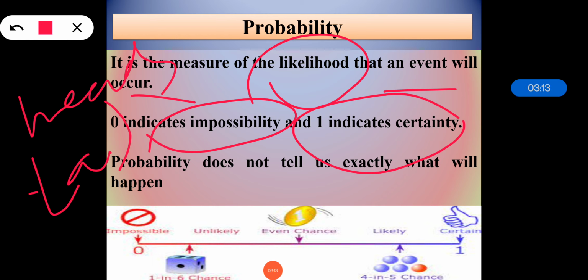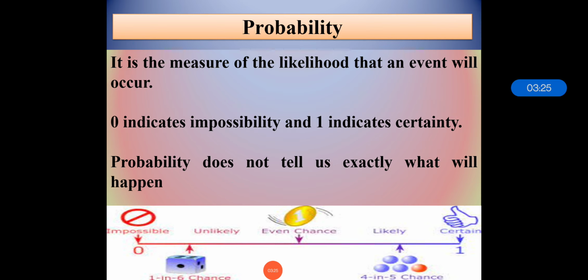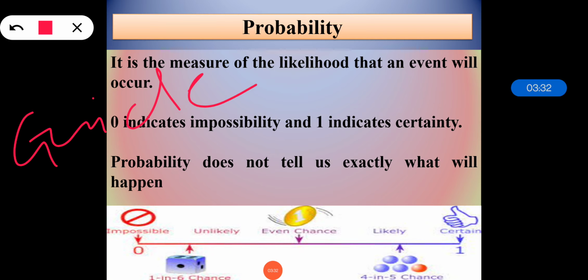So we can say that whenever we are thinking about probability, probability does not tell us exactly what will happen, but in spite of that we can say that probability acts as a guide. It is giving us the approximate thing. It's not telling us what exactly will happen. So probability is a guide which is telling us how likely a particular event can occur.